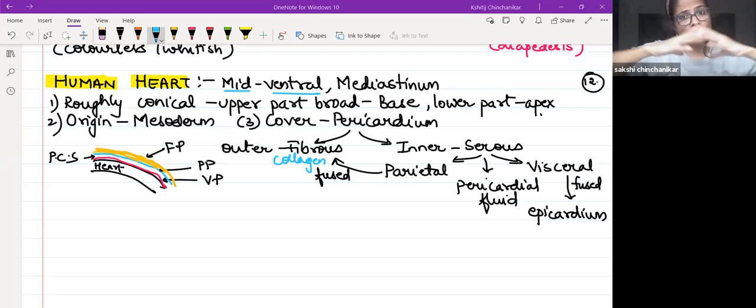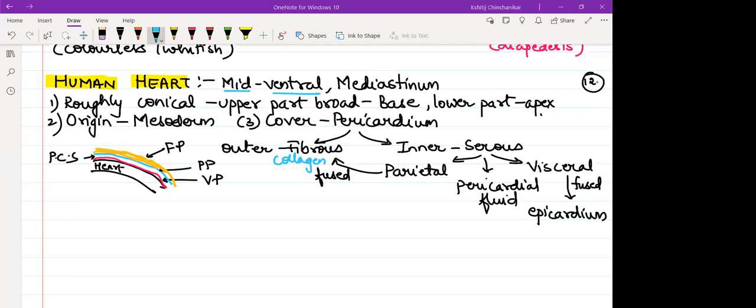If the wall of the heart stretches, okay, the pericardium allowed it to stretch, that is indicative of heart failure. One of the symptoms of heart failure is cardiomegaly. The heart's size is slowly increasing. Okay, so clear with the cover of the heart.